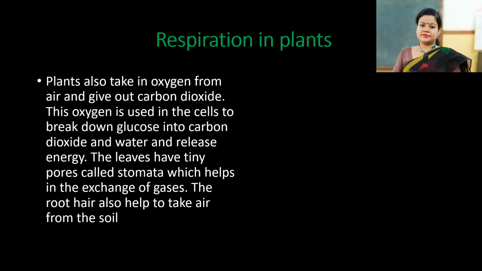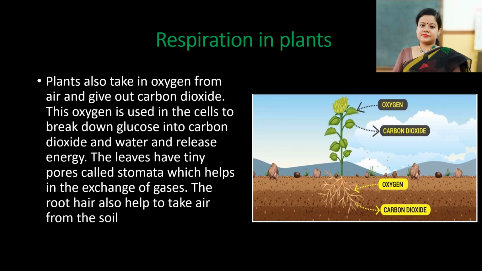The leaves have tiny pores called stomata, which help in the exchange of gases. The root hair also helps to take air from the soil. That is why soil is porous and we sometimes have to plow the soil in order to make it porous, so that roots can also get the necessary oxygen for respiration.